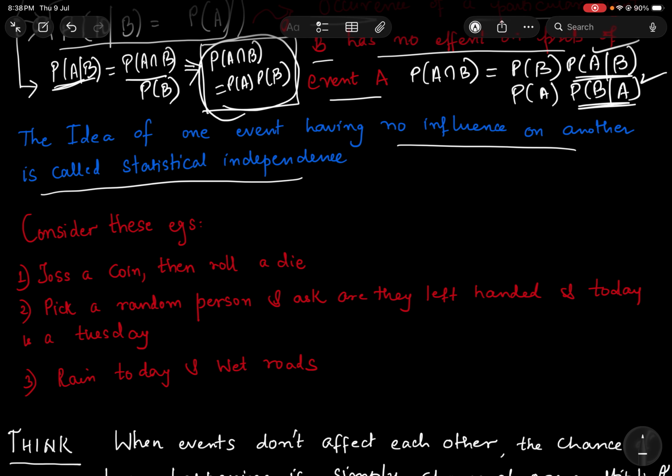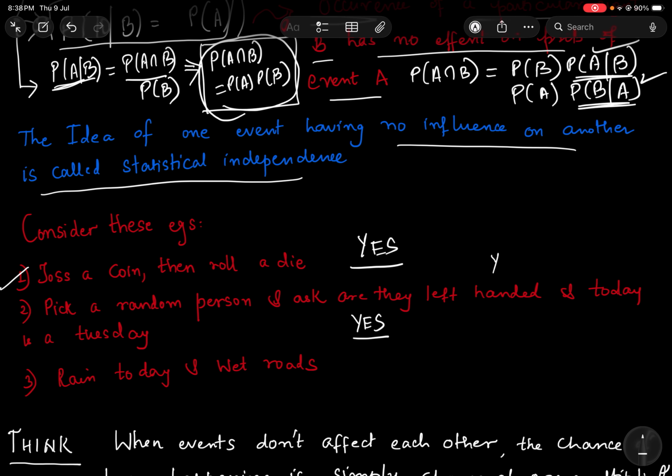There are three examples in front of you, and I'm going to give you a second, and you're going to think if they are independent or they're not independent. Okay, now first one, we actually discussed that you toss a coin and then roll a die. Are these statistically independent events? Yes. Now suppose I pick a random person in a mall and I just ask, are you left-handed? Suppose he says, yes, I am left-handed, and the other event is that today is a Tuesday. Now that again is independent.